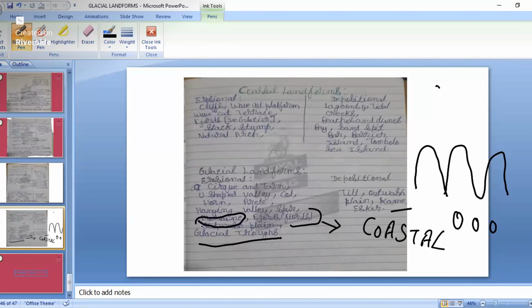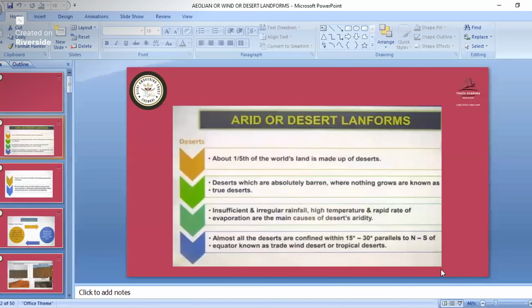Moraine actually will come in this part. Moraine, that is the deposition landform. So moraine is a deposition landform. So this is all about the landforms formed by the glaciers. So now in this part, any doubt in glacial landforms? Okay, now we have finished the glacial landforms.